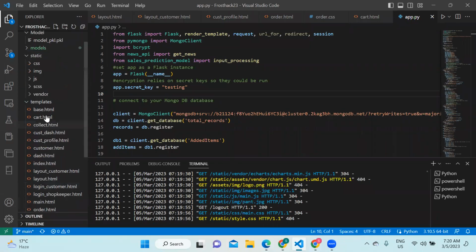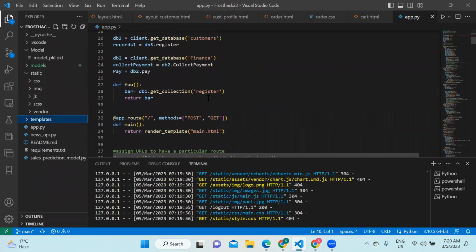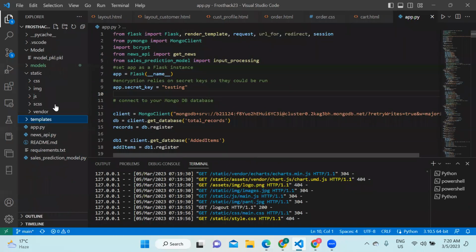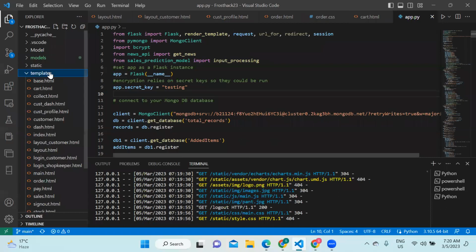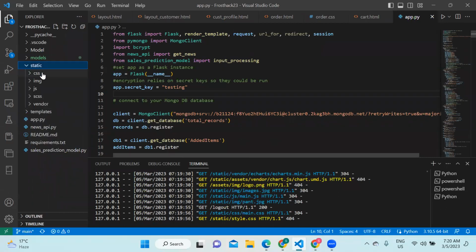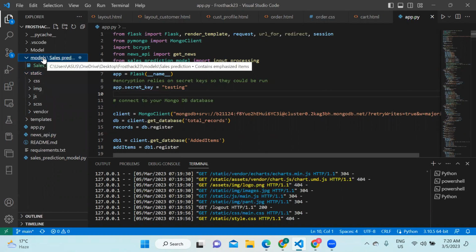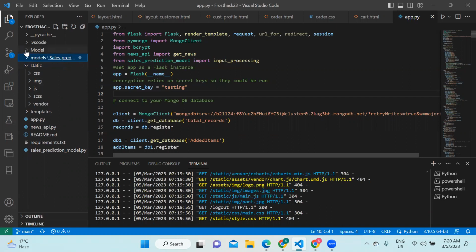So app.py here acts as a server. It is written in Python on the Flask framework. We have structured our code into folders like templates. It contains all the HTML files, and static contains all the CSS, images, and JavaScript files. We have models which consist of all the models, and we have another folder which holds the .pkl file, which is the pickle file. We have trained the model and stored it as a .pkl file so that it can do the correct predictions without taking much time.